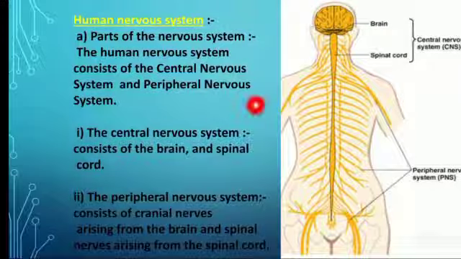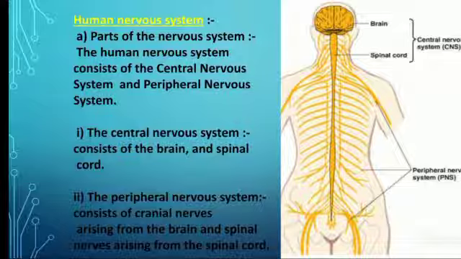The human nervous system consists of the central nervous system and the peripheral nervous system. There are two major parts, central as well as peripheral nervous system. The central nervous system consists of the brain and spinal cord. The peripheral nervous system consists of cranial nerves, which arise from the brain, and spinal nerves, which arise from the spinal cord.